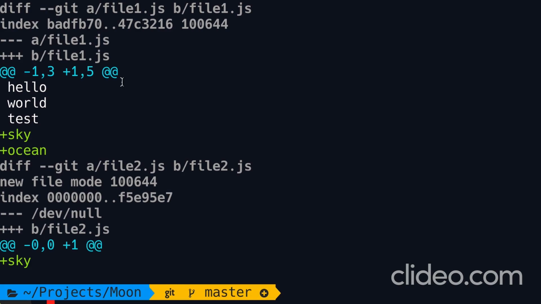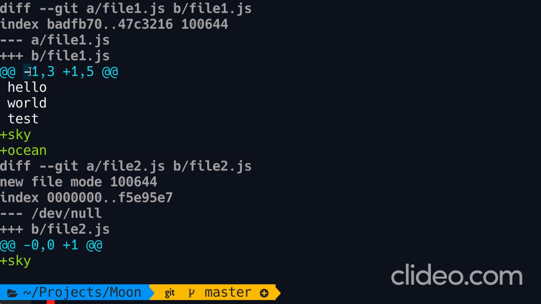If you change only a couple of lines, Git is not going to show the entire file. It's going to divide that file into chunks, and what we have here is just a single chunk. So every chunk has a header with some information that gives you context. So let's see what we have here.